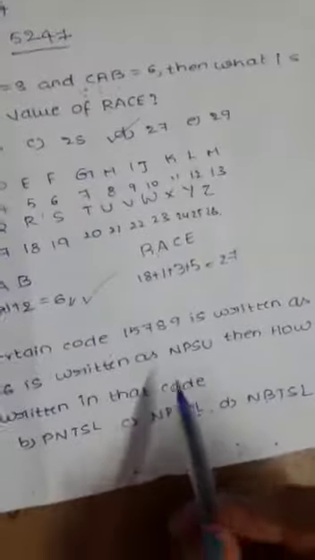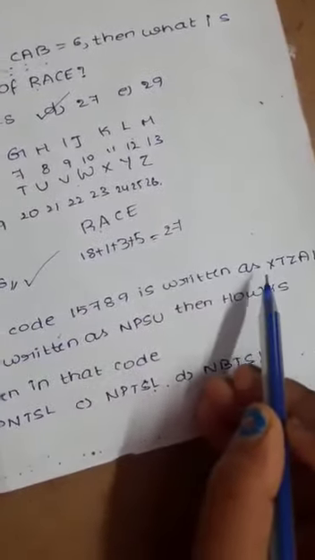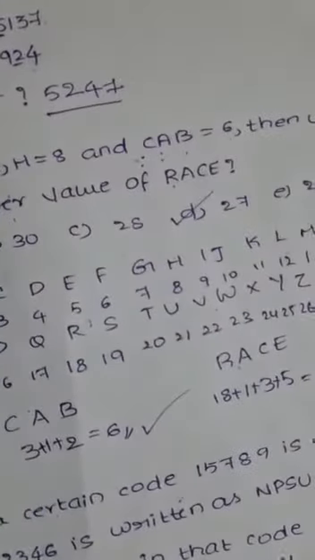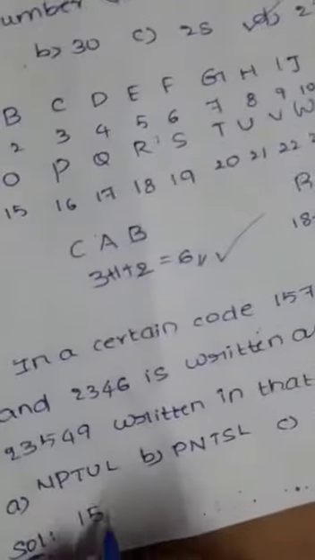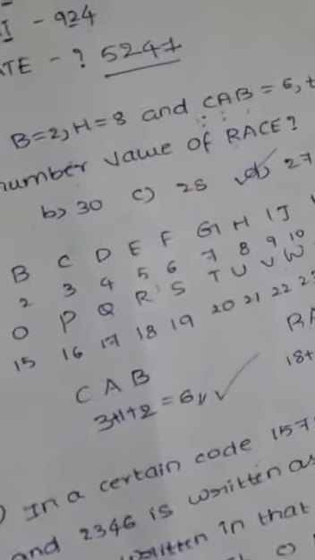As we saw here, 15789 is written as XTZAL. First let's write that. 15789.